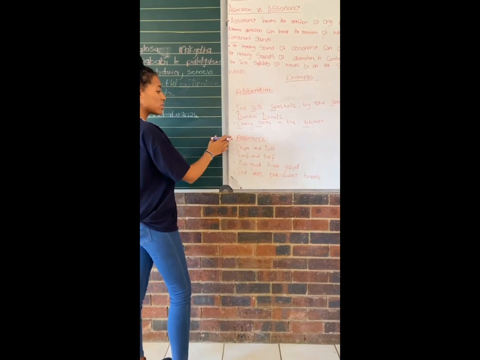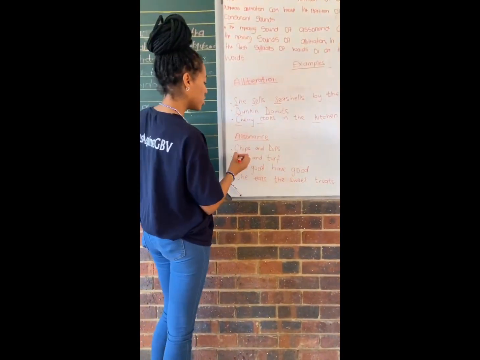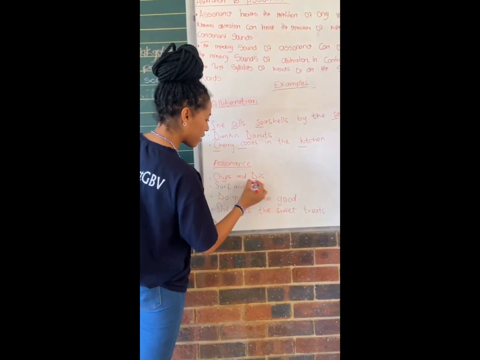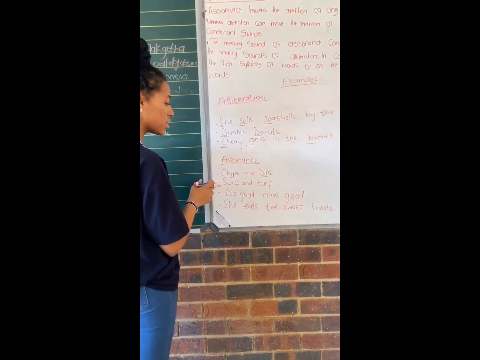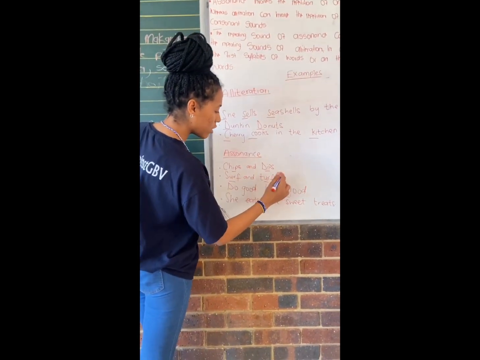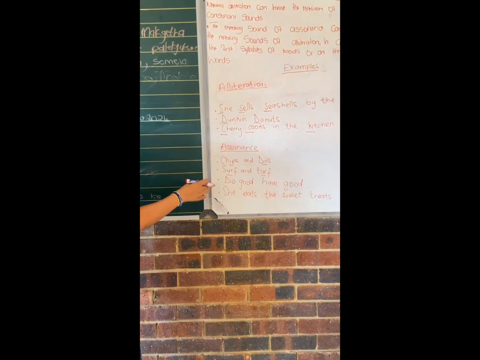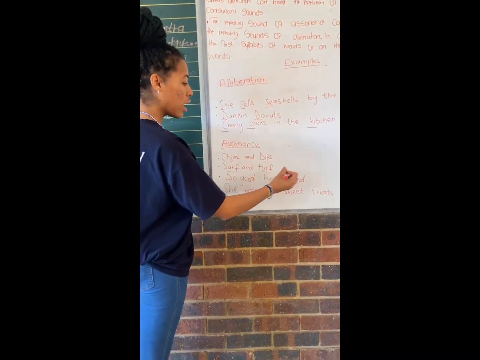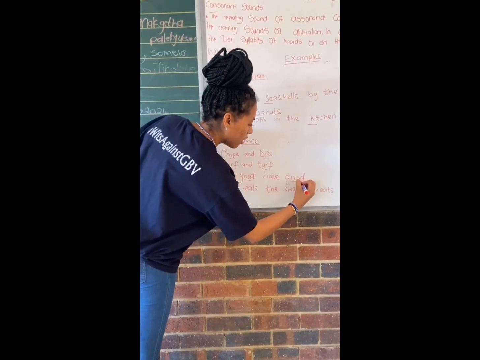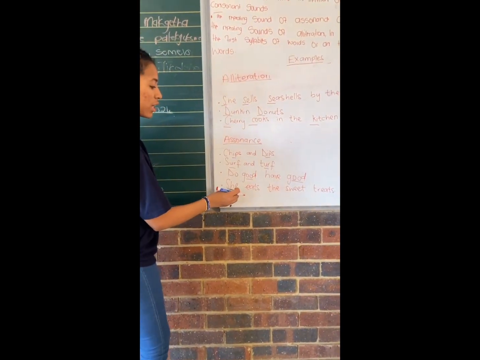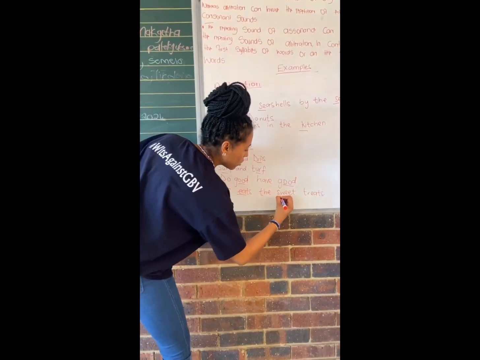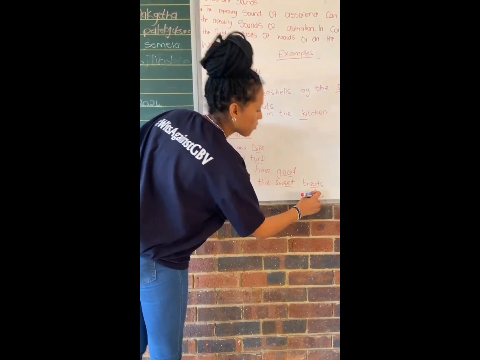And then on assonance, we have "chips and dips." We have the repetition of the vowel I and I here. We have "surf and turf," whereby we have the repetition of the vowel U on these words. And then on the next example, we have "do good, have good," whereby we have the repetition of these vowels here. And then on the last example, we have "she eats the sweet treats." These vowels are being repeated in this way.